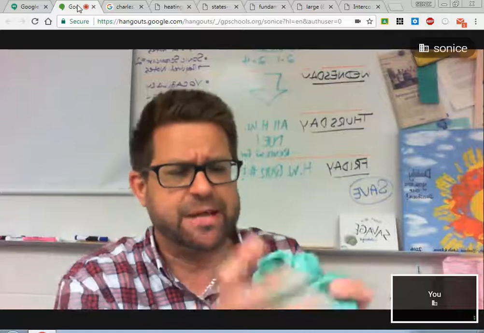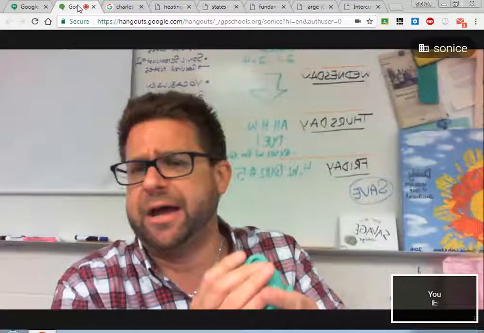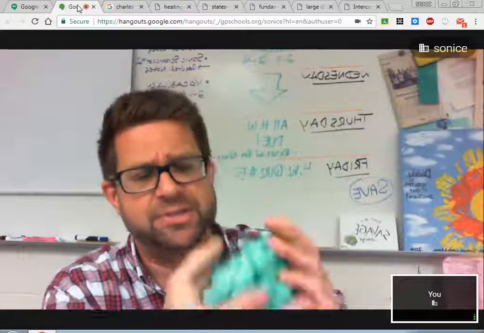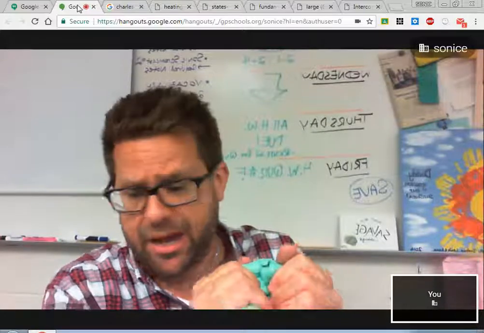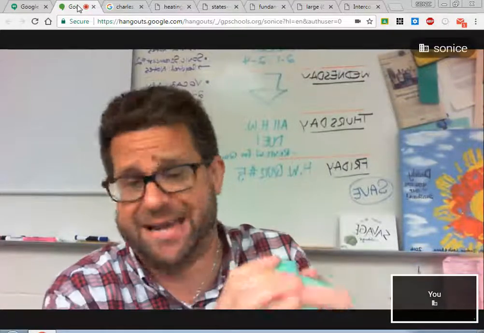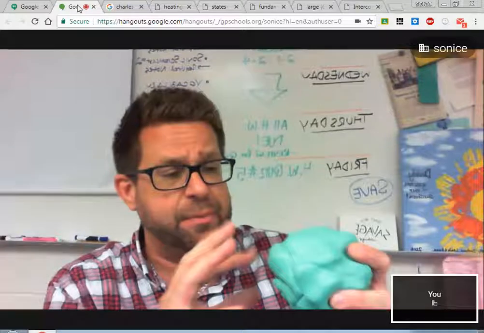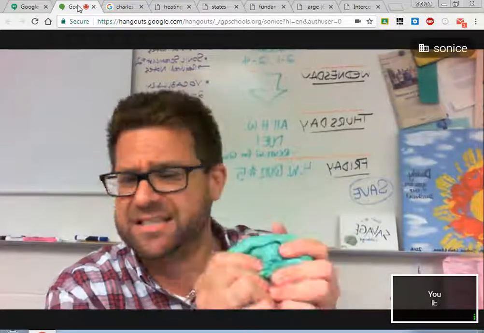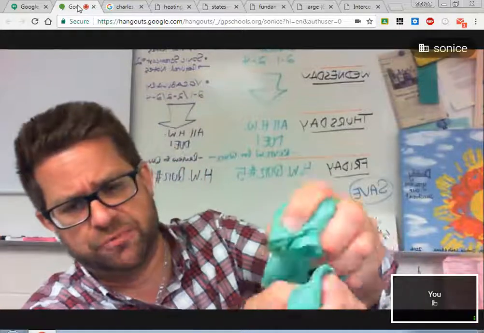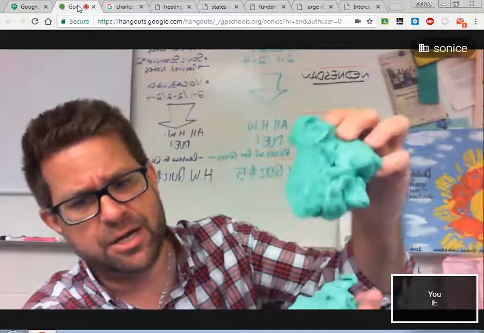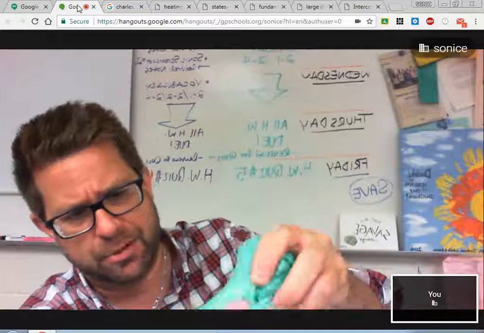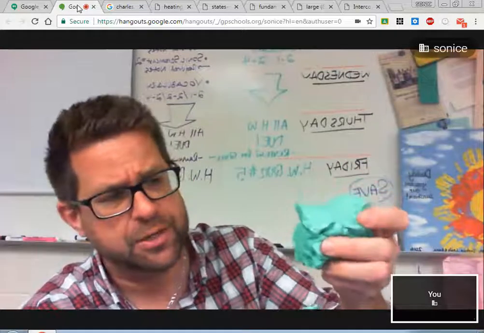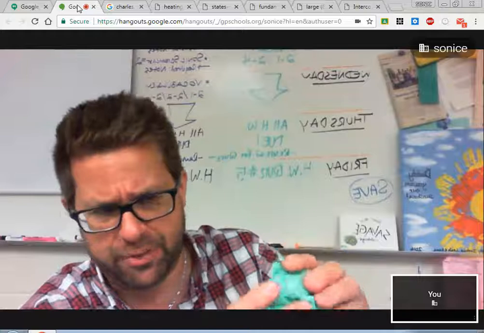On one hand, it has a fixed volume. It doesn't matter what shape I put this slime into, it has a fixed volume. I can put it in a container. It'll take the shape of the container it's in. The particles appear to flow over one another. But one thing that it does differently than a liquid is it shears apart like that. It breaks completely apart. And that does not hold true for a typical liquid. So that gives you a different impression on what this could be.